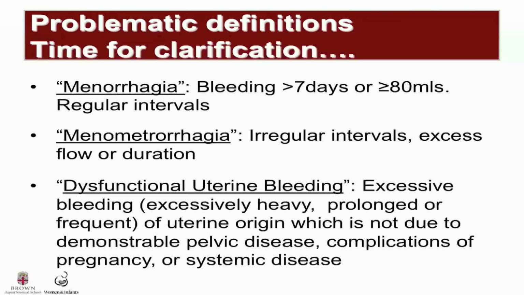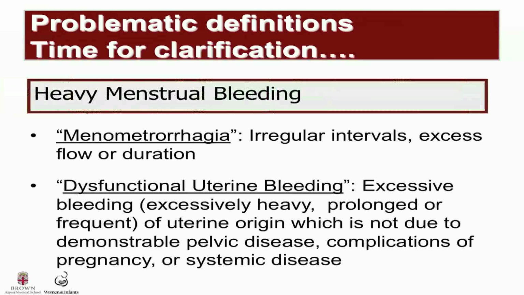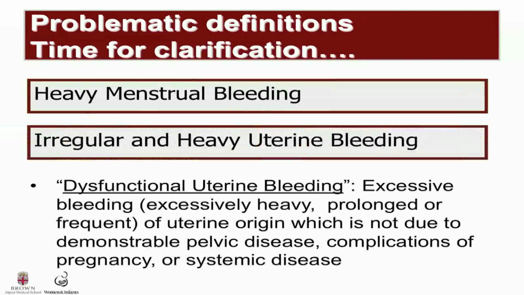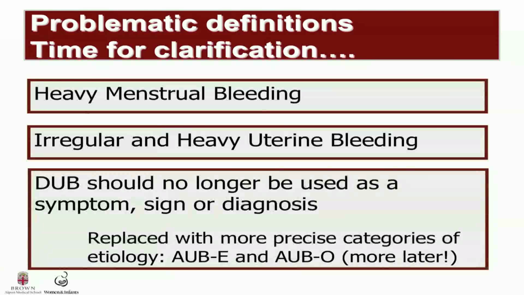So the first is heavy menstrual bleeding, the second is irregular and heavy uterine bleeding, and the third is AUB-E and AUB-O. And this underscores the fact that dysfunctional uterine bleeding should no longer be used as a symptom, sign, or diagnosis, based on confusion around its use.